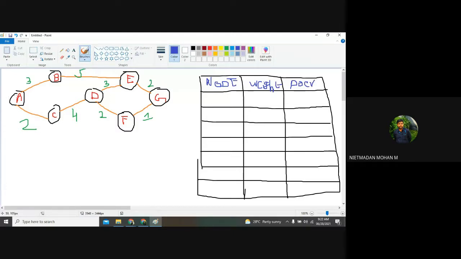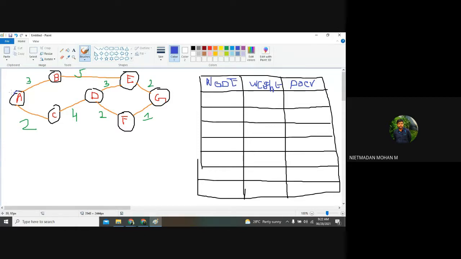So now you want to write an algorithm to find out the shortest path. The starting node can be any vertex. Just imagine this A, B, C, D, E, F, G and all as cities, nearby cities you are having. When you are traveling from one city to another city, you want to find out the shortest path.